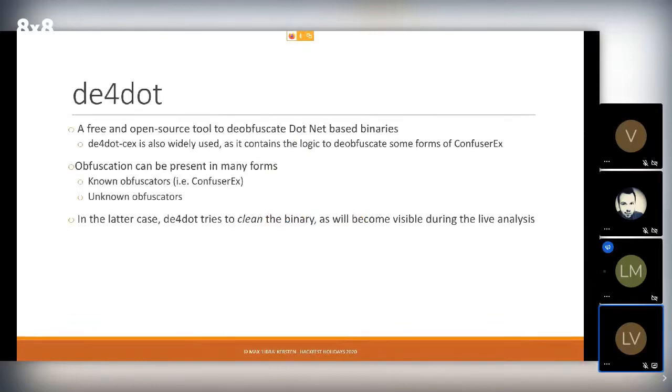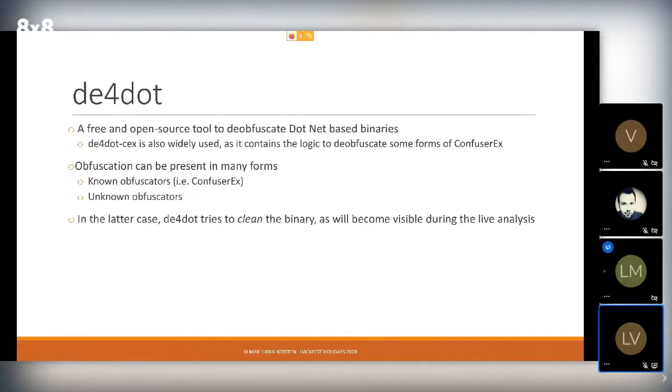So in the live analysis, I'll be using two tools. One of them is de4dot. It's a free tool, open source, and you can deobfuscate .NET-based binaries with it. Now also note that there is de4dot-cex, which is used to deobfuscate ConfuserEx obfuscated binaries. So this is not present in the default way, and you'll see us use this CEX version as well during this talk. It doesn't matter for this sample, just the default that I use.